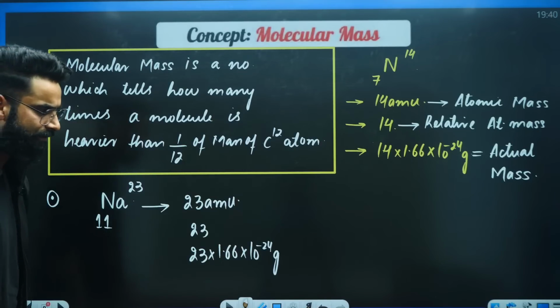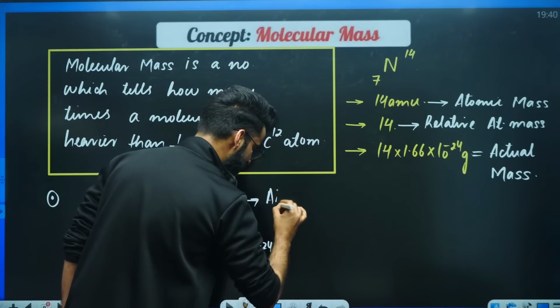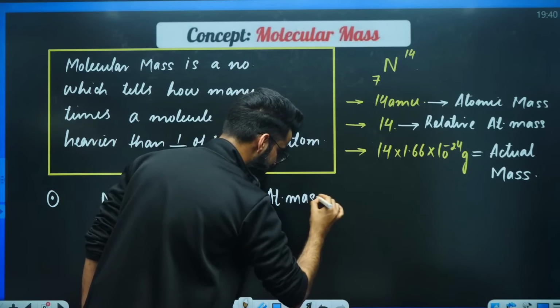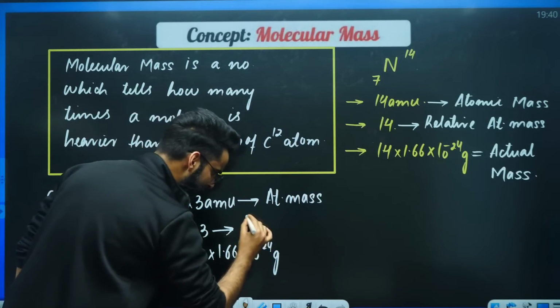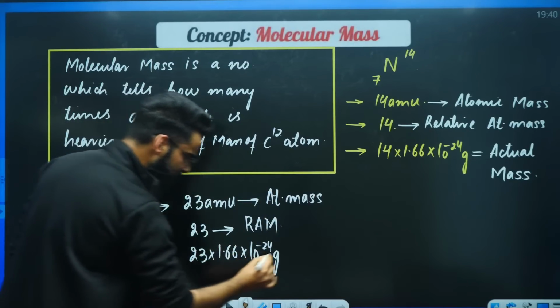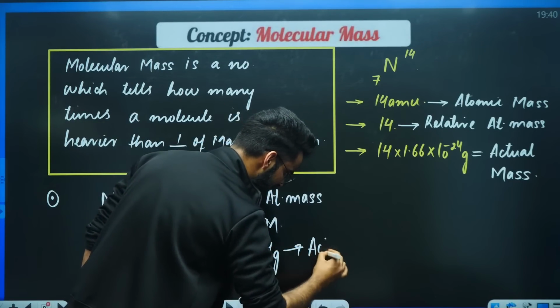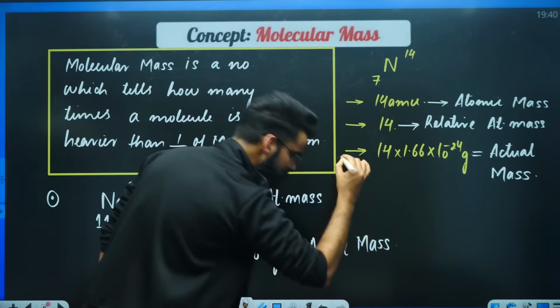You need to differentiate all three terms. This 23 AMU is the atomic mass of sodium. This 23 only is the relative atomic mass of sodium. And this last term is the actual mass of sodium.